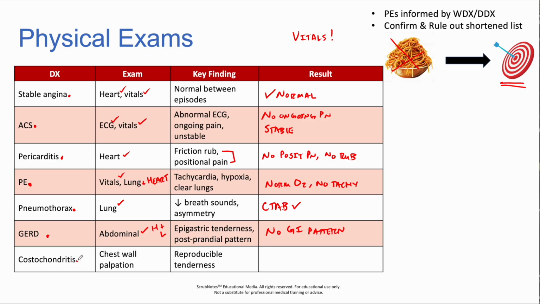which isn't the case for our patient. And then lastly, costochondritis. You'd have chest wall pain with palpation, so you could reproduce that tenderness. And again, we have normal O2, the patient's not tachy, and there's no pain reproduced with palpation. So it looks like we're leaning towards stable angina.